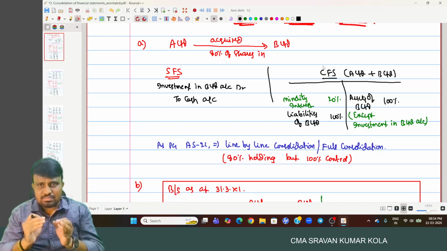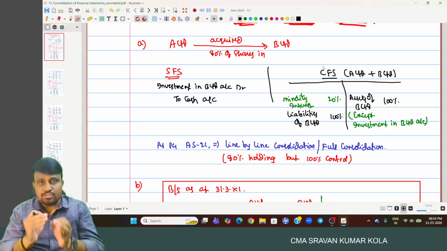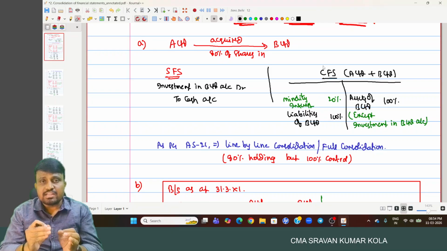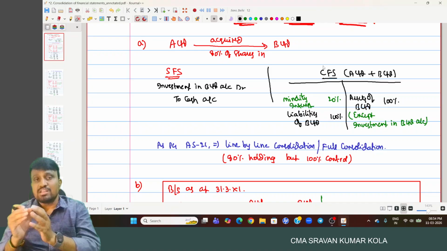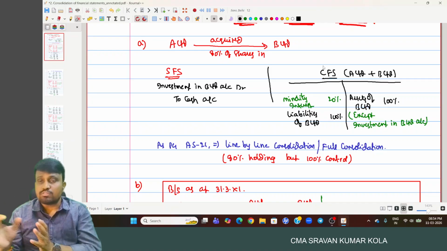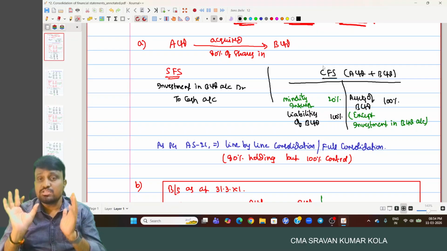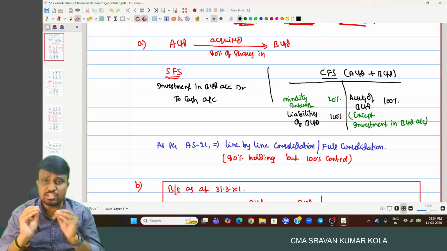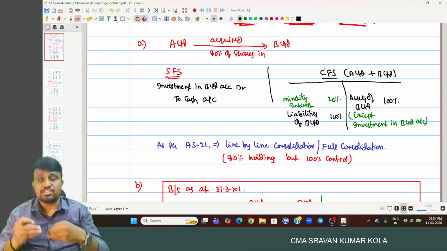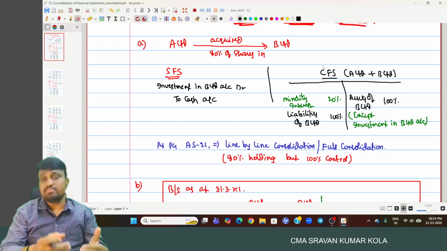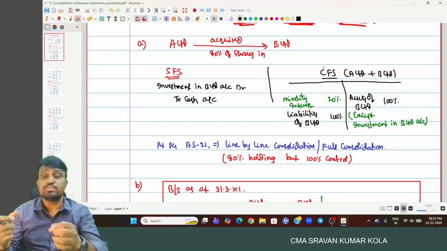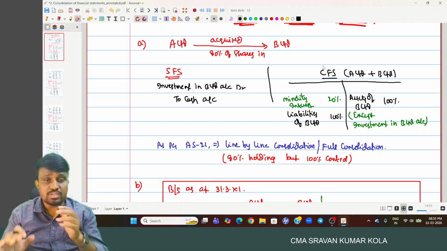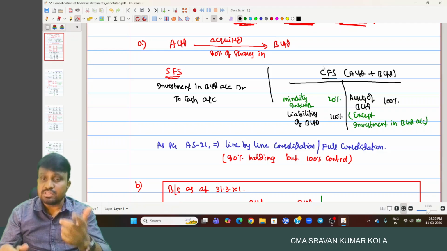And first of all, what is meant by consolidation? Consolidation is nothing but aggregation of each and every item on a line by line basis by way of eliminating similar nature of transactions. That is said to be what? Consolidation. And it means what?